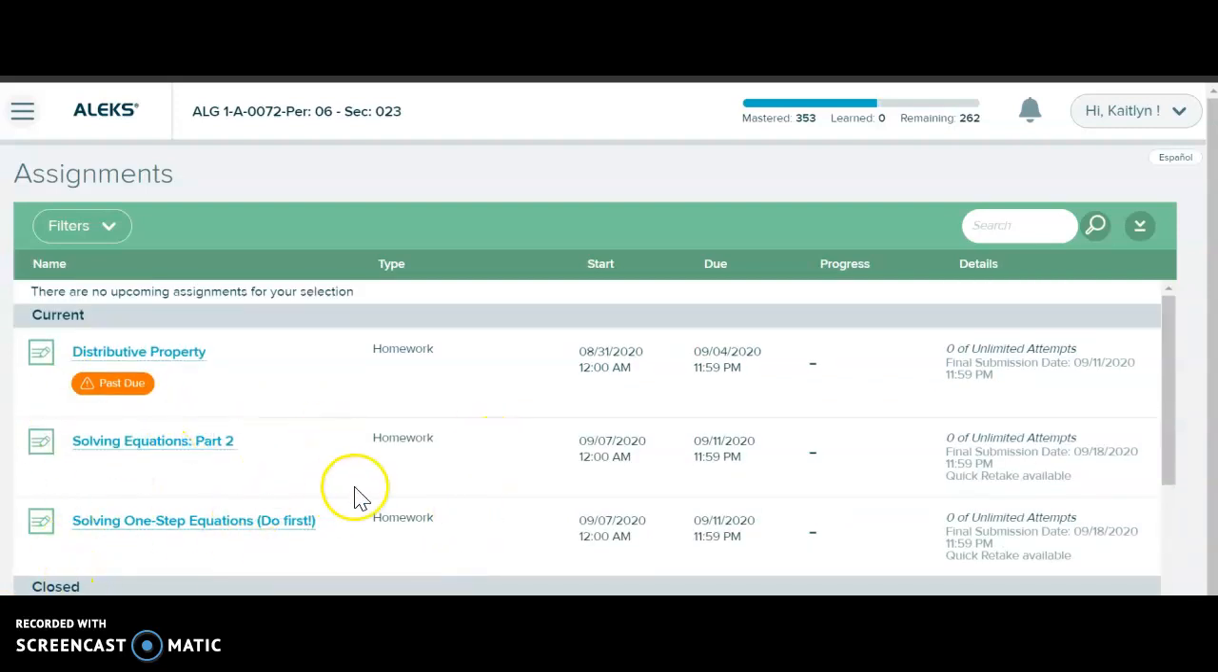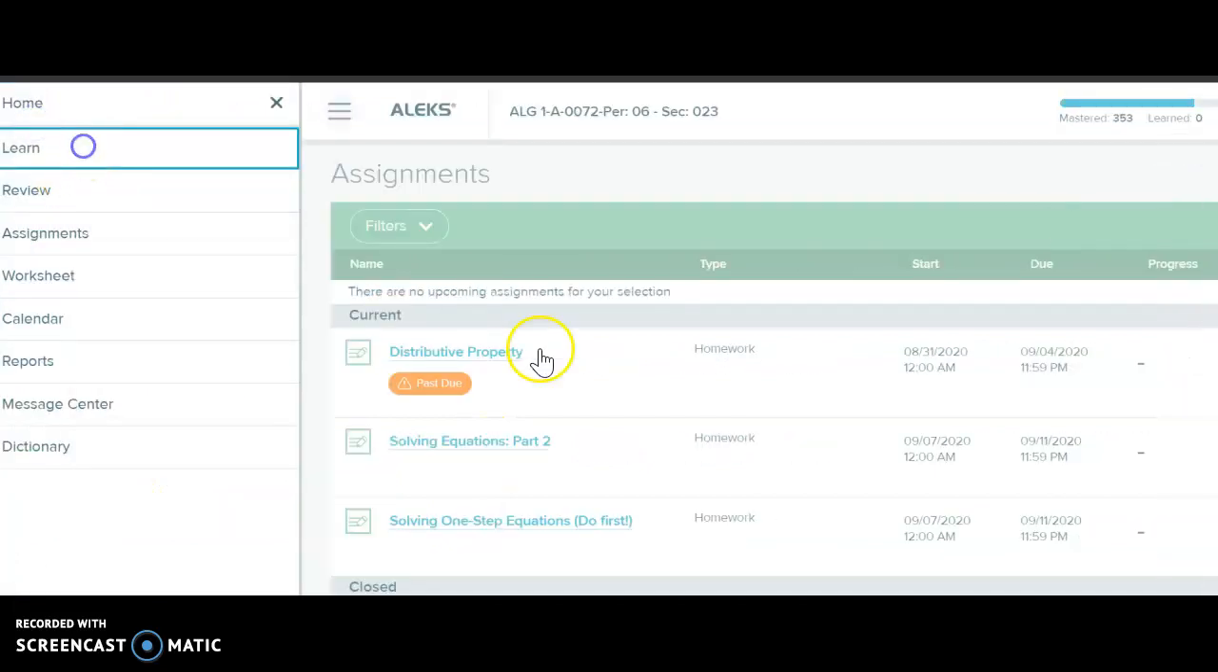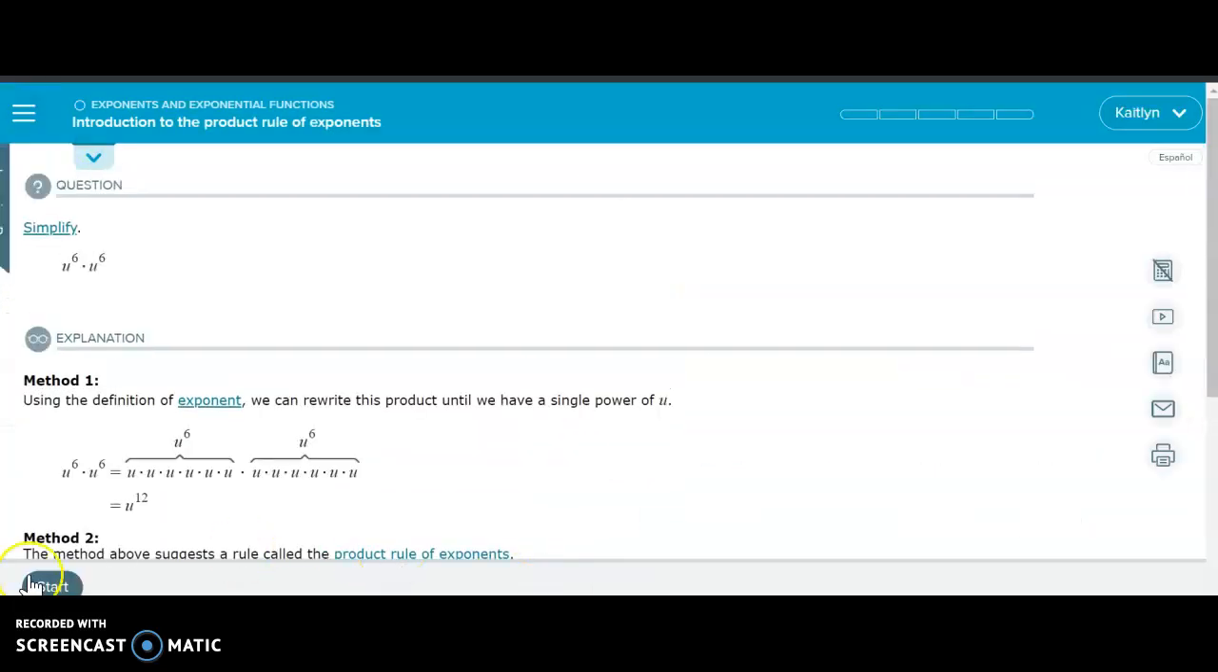If you still do not know how to do ALEKS, you need to contact me as soon as possible. This should have been completed week 1.